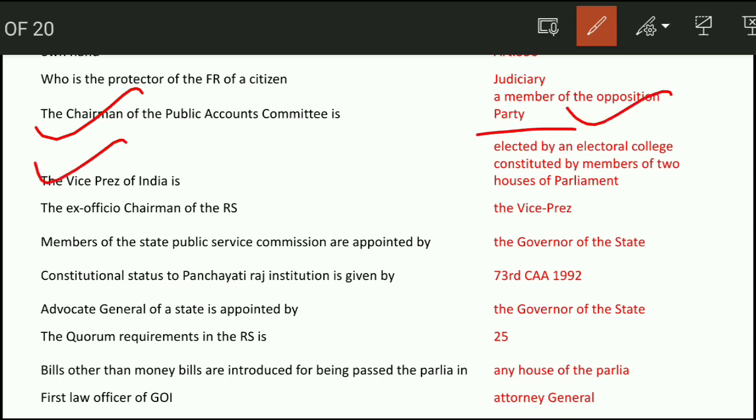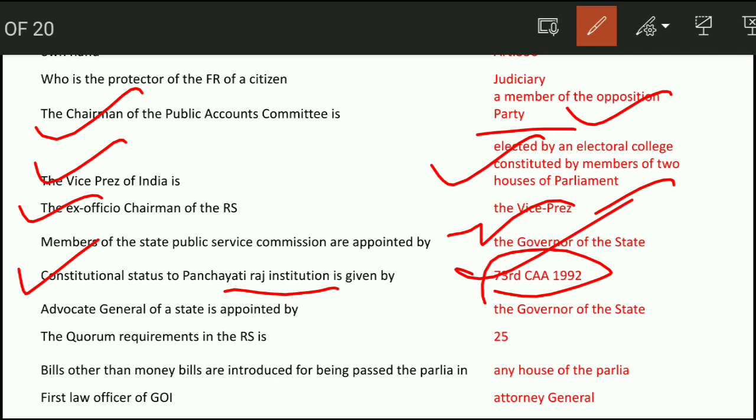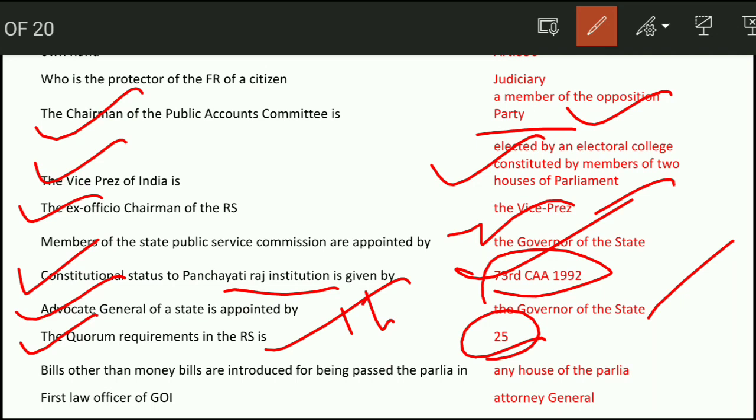The Vice President of India is elected by the electoral college constituted by the members of the two houses of the parliament. The ex officio chairman of Rajya Sabha is the Vice President. Members of the State Public Service Commission are appointed by the governor of the state. Constitutional status of Panchayati Raj institutions is given by the 73rd Constitutional Amendment 1992. We have already done this. Advocate General of a state is appointed by the governor of the state. And the quorum requirement in the Rajya Sabha is 25, that is 10%.